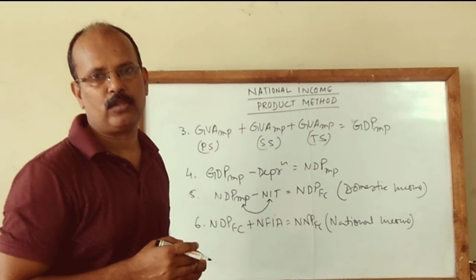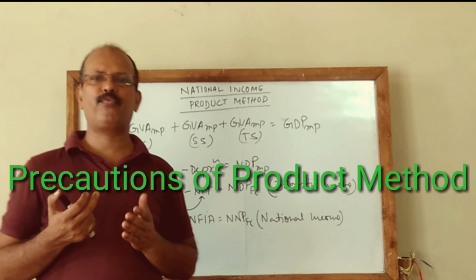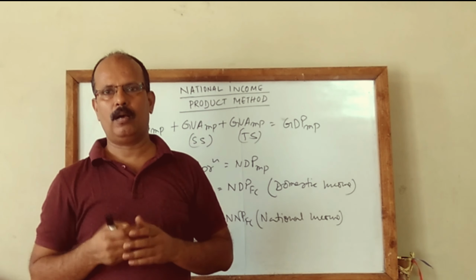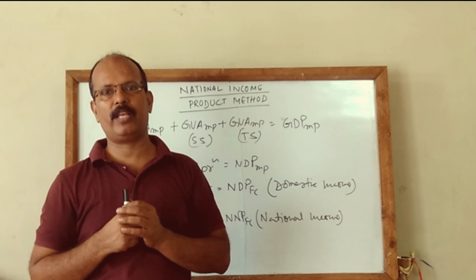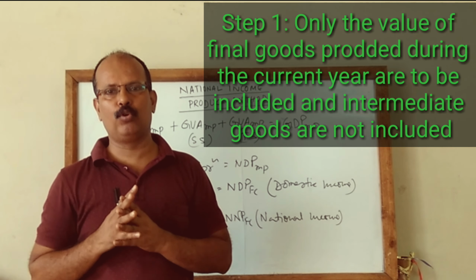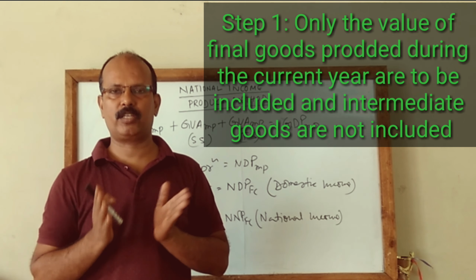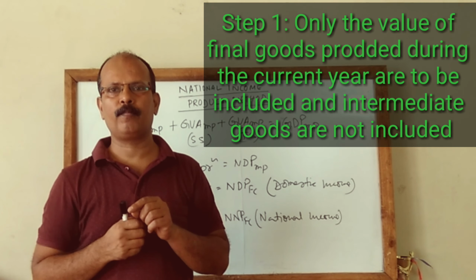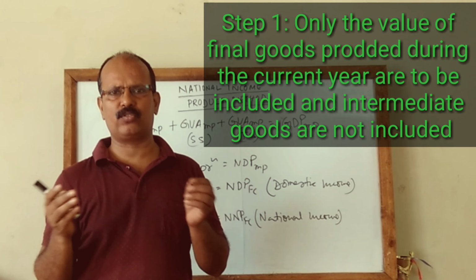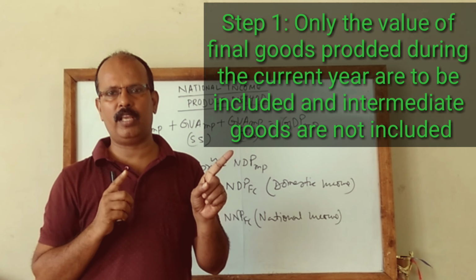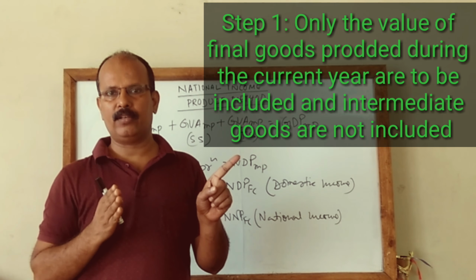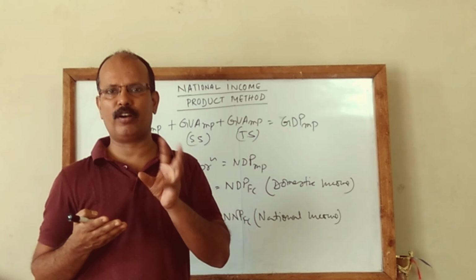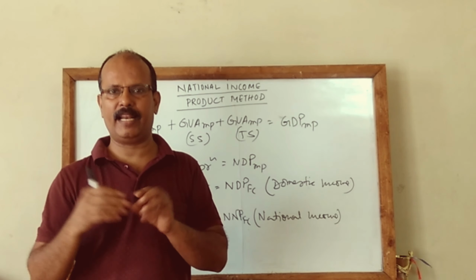Now I am going to explain the different precautions that should be taken while estimating national income by product method. The first one is that the value of only the final goods should be included in national income. We should not include the value of intermediate goods. That is, we should include the value of final goods only that has been produced in the current year, and the value of intermediate goods should not be included because the intermediate goods are not yet final goods and the value is yet to be added there.